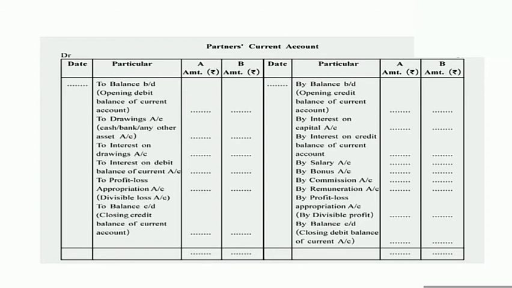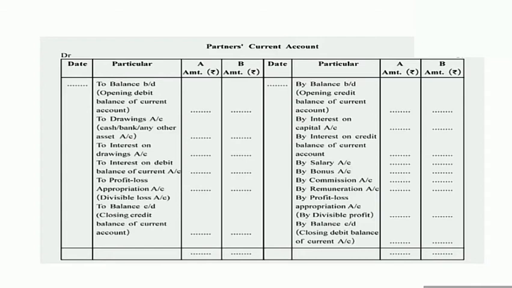After remuneration, it is given "By profit and loss appropriation account", in brackets you have to write divisible profit. This will be recorded on the basis of profit and loss appropriation account. If there is a profit in the business, it will be divided among the partners as per their profit sharing ratio, and it will be recorded on the credit side of partner's current account.